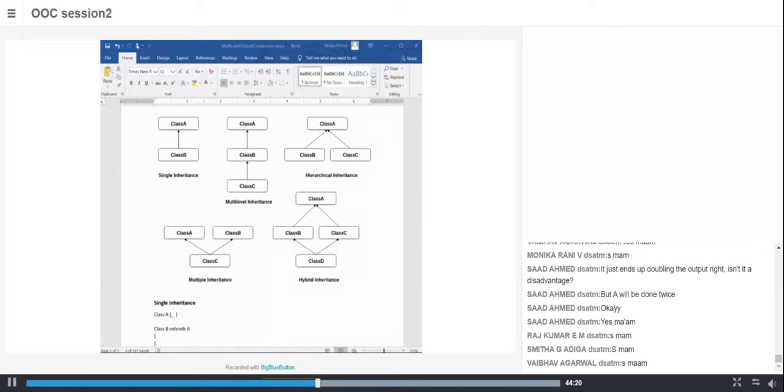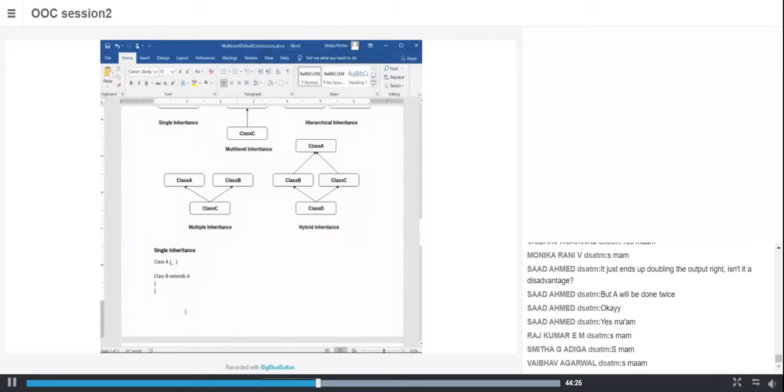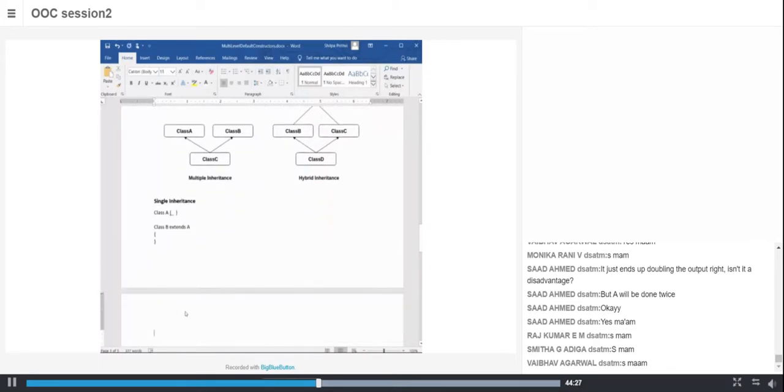Let's take the same example. Assume, without following the syntax, A has data member I and B has data member J. But from A, will it not get I? So from A, it will get I also.